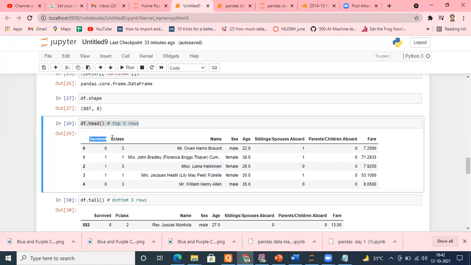We'll try to find the relationship between my output and these variables so that when I input that P class is this, name is this, sex is this, age is this, siblings is this, parent is this, fare is this, tell me what are the possibilities: will he survive or not? This is how machine learning models work in reality. You will deploy your model somewhere, and I will enter these values. And this is why everybody is rushing behind it.